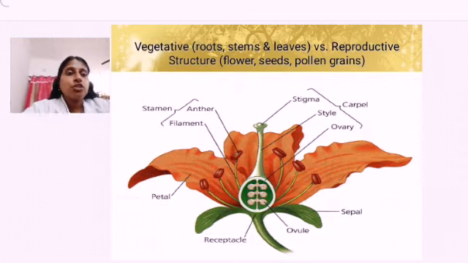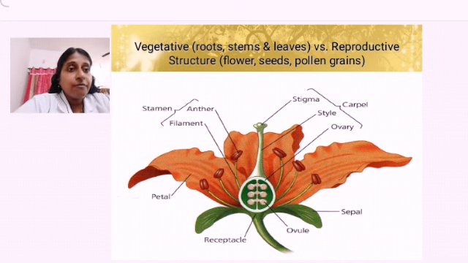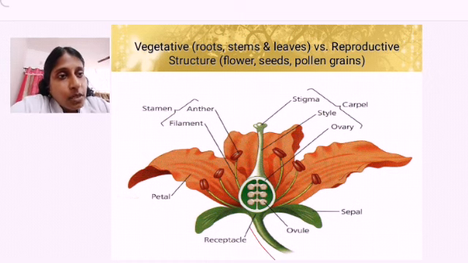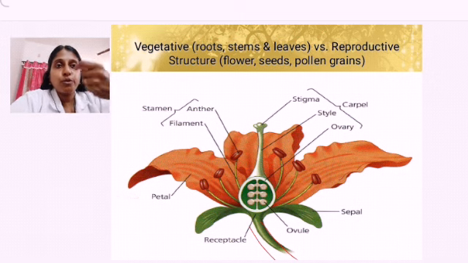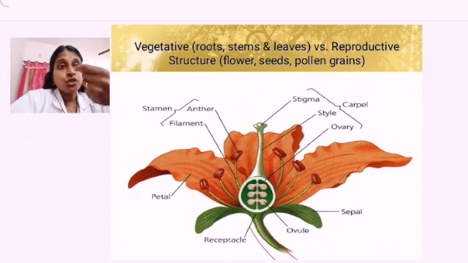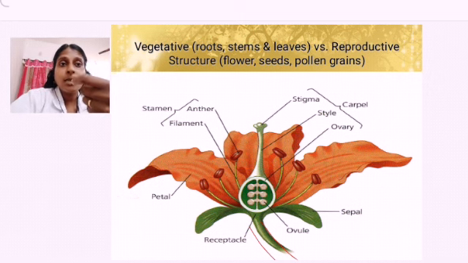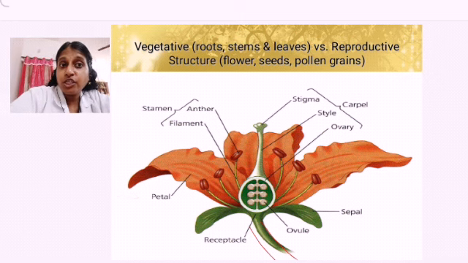Now, moving on to the structure of a flower, very important. Everyone listen very carefully. From this we need to learn a lot. The stalk of a flower, we call it pedicel. The one which you hold in your hand when you are proposing someone. What do we call that part of the flower? Pedicel. The stalk of a leaf is called petiole. The stalk of a flower is called pedicel.